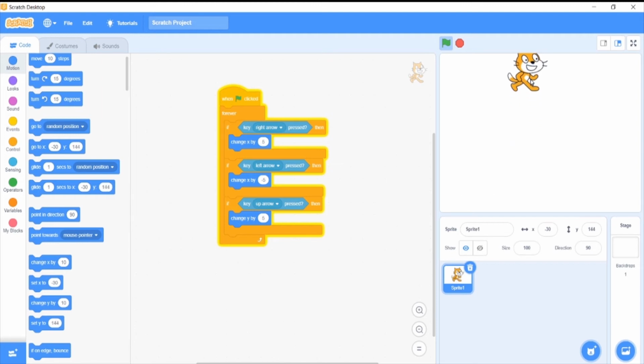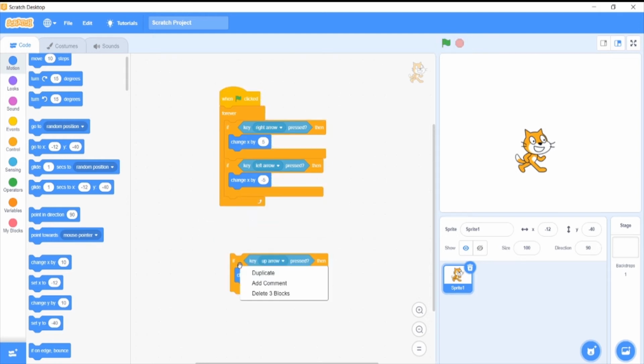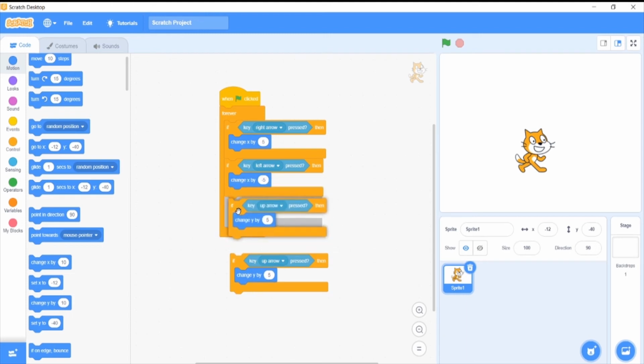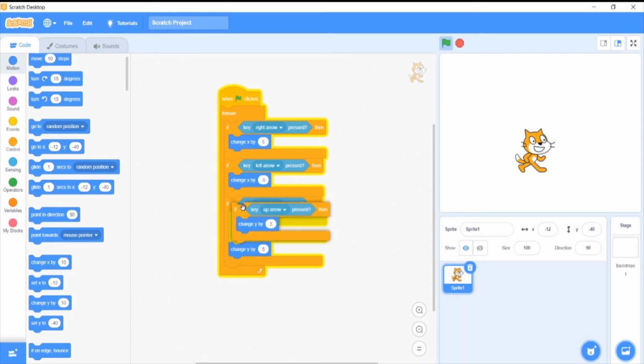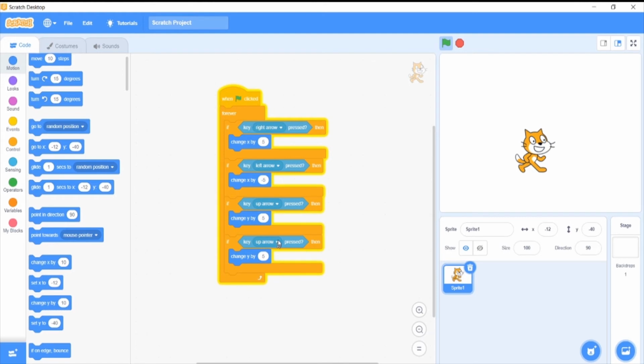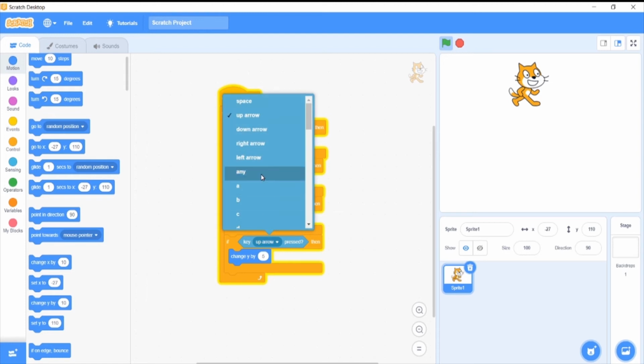Now if we want to make this character go down, what are we going to do? First, let me duplicate this. So now we have made this character move front, backwards, frontwards and upside. We have not made it go down.